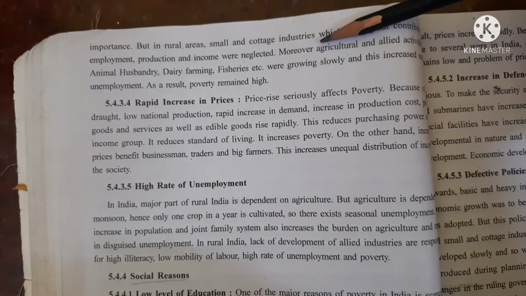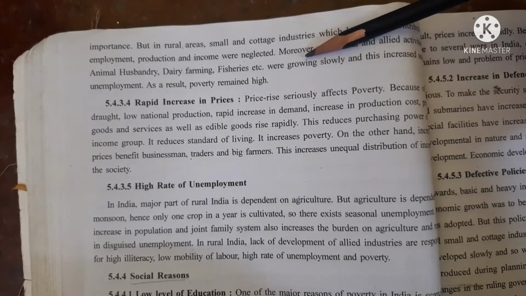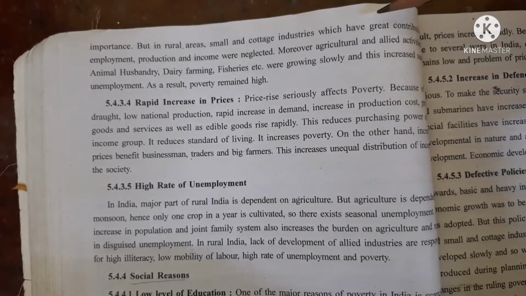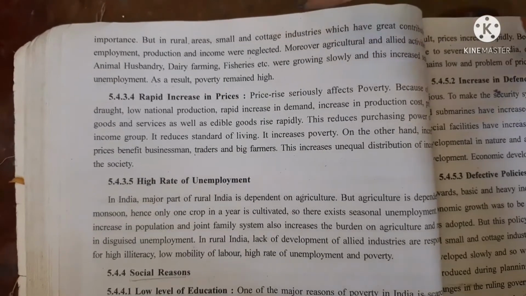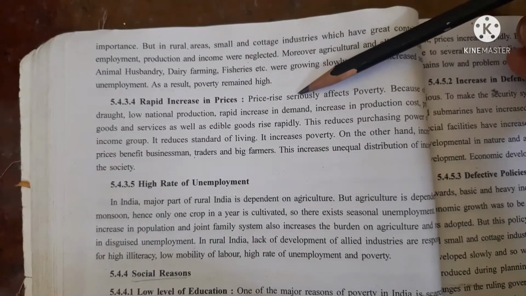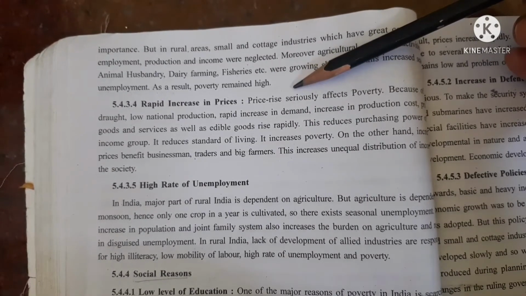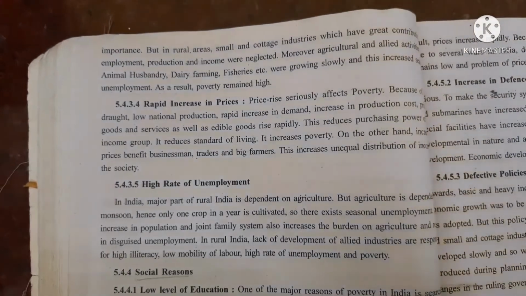Moreover, agriculture and allied activities like animal husbandry, dairy farming, fisheries, etc. were growing slowly, and this increased seasonal unemployment. As a result, poverty remained high. Okay, so this is minimum development of cottage and small scale industries. The fourth point is